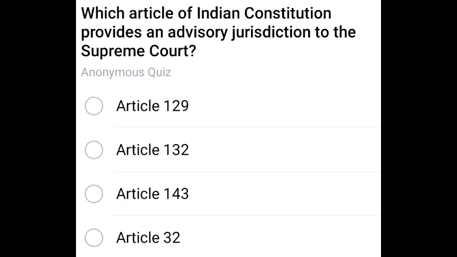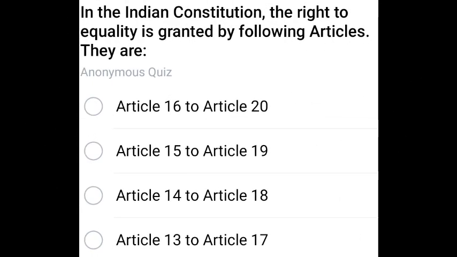Which article of the Indian Constitution provides an advisory jurisdiction to the Supreme Court? Article 143. Next question. In the Indian Constitution, the right to equality is granted by which articles?